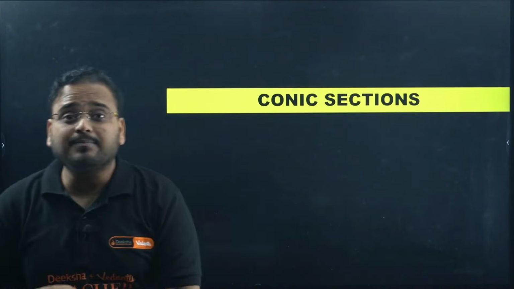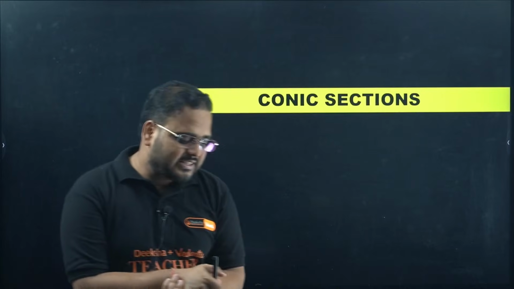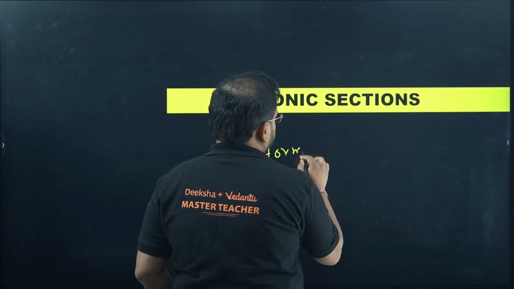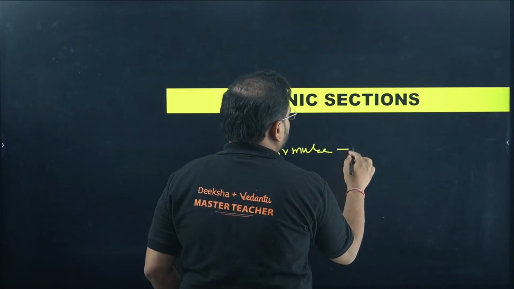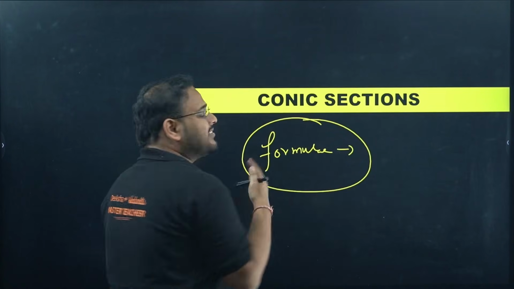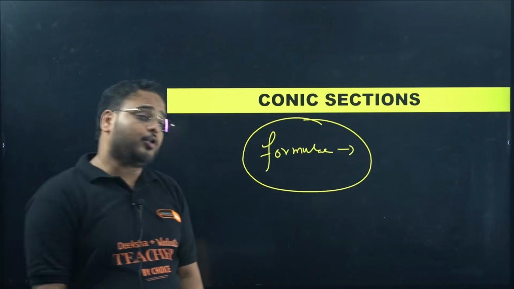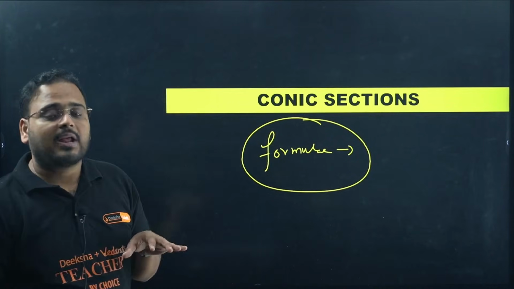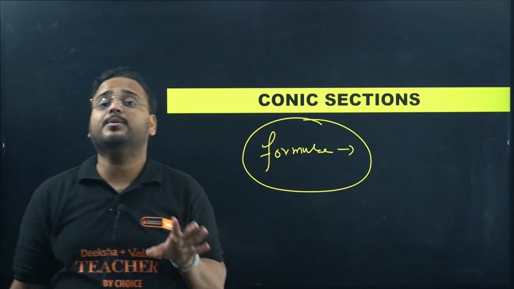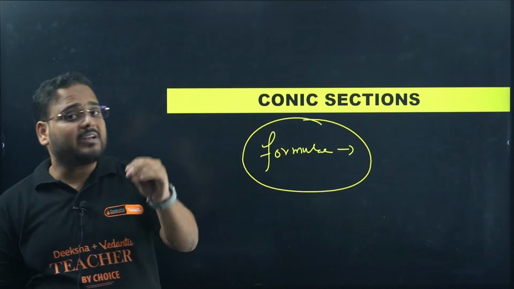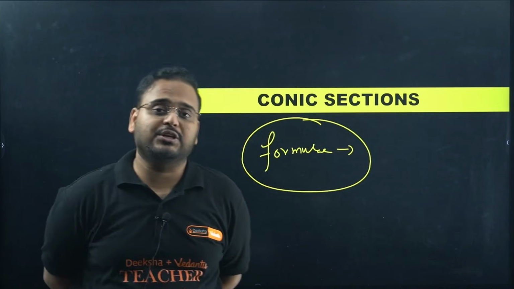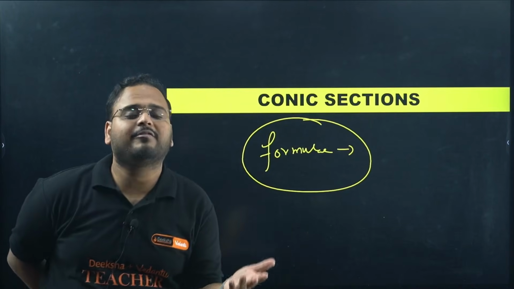Now we are moving to the next chapter, conic sections. The best thing about this chapter is that if you know all the formulas, everything is very easy. If you don't know, everything is very difficult. In this chapter I've taken many questions based only upon the formulas. I've not taken any subjective questions, maybe 1 or 2. The rest are all objective MCQs, because even MCQs follow the formula approach.